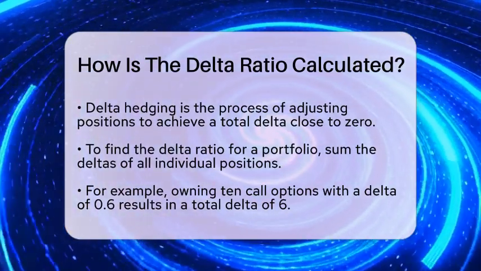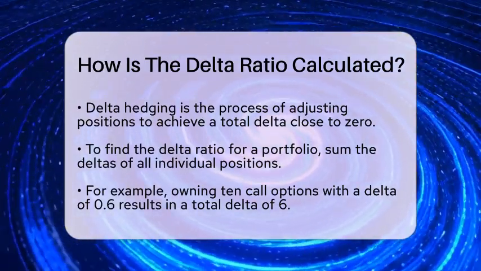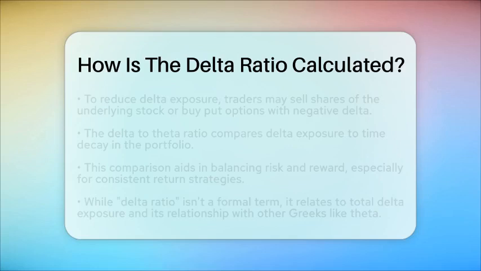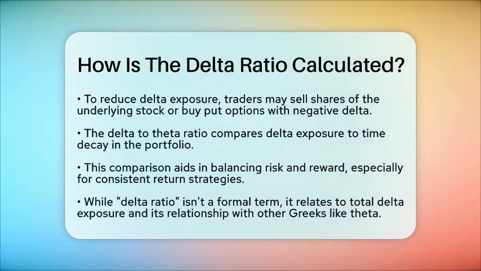Some traders also use the delta to theta ratio, which compares how much delta exposure you have to the amount of time decay in your portfolio. This comparison helps balance risk and reward, especially in strategies aiming for consistent returns over time.